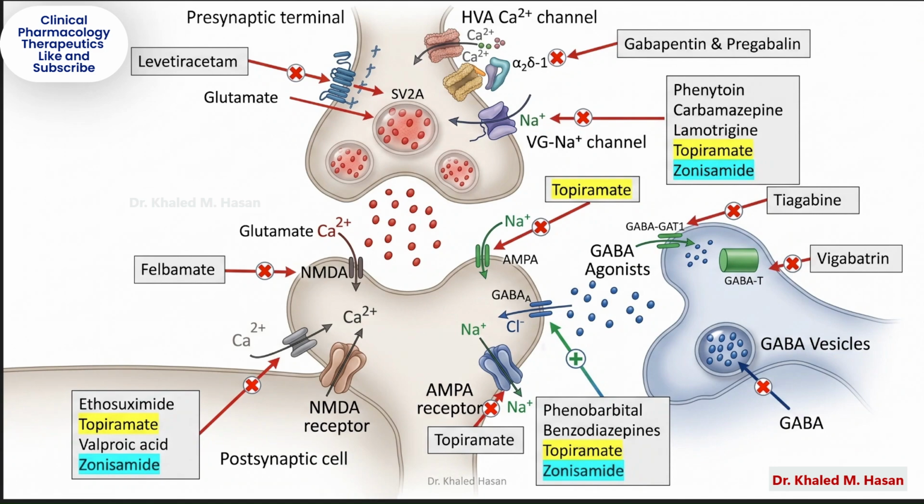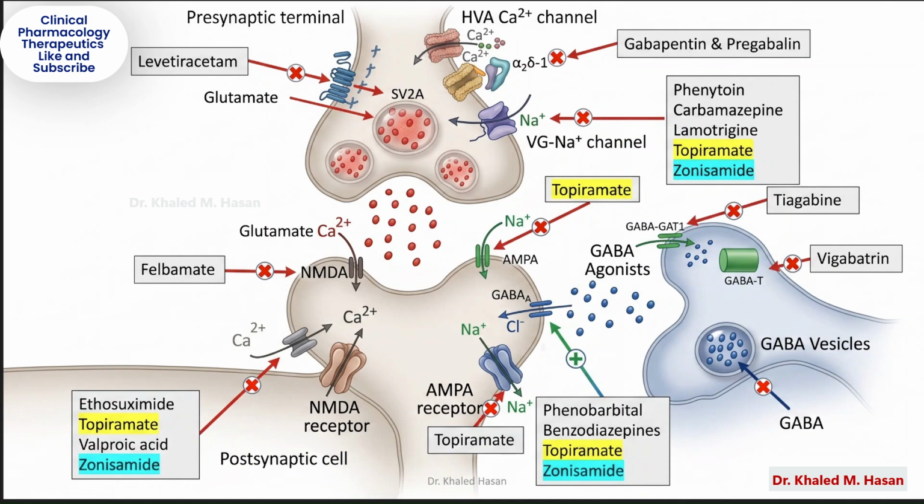This diagram shows how major anti-seizure drugs work at the synapse to restore that balance. Overview of the synapse. Let's break this image down step by step. At the top, we have the presynaptic neuron, which releases neurotransmitters. In the center is the synaptic cleft, where neurotransmitters travel. And at the bottom is the postsynaptic neuron, which receives the signal. Two major neurotransmitter systems are shown here: glutamate, the main excitatory neurotransmitter; GABA, the main inhibitory neurotransmitter.